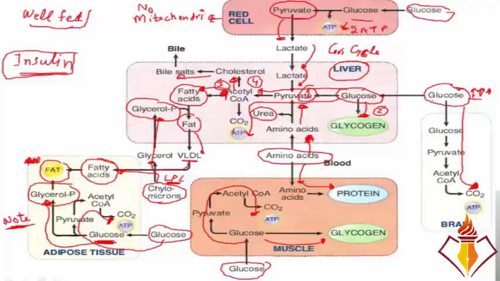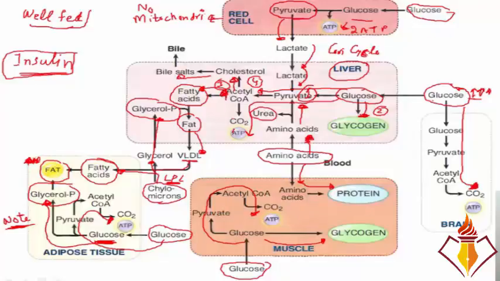Glycogenesis takes place in the liver and in the muscles. Fat synthesis takes place both in the liver and in the adipose tissue. But all the fatty acids produced in the liver don't remain in the liver; they are exported out of the liver in the form of VLDL, right?